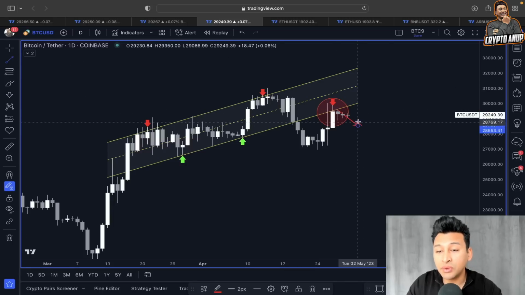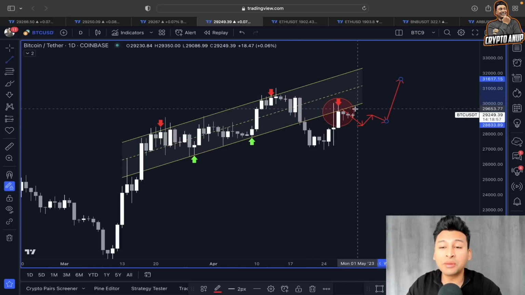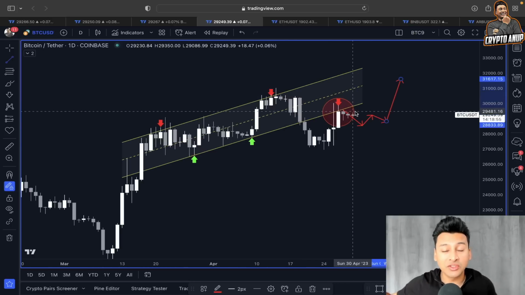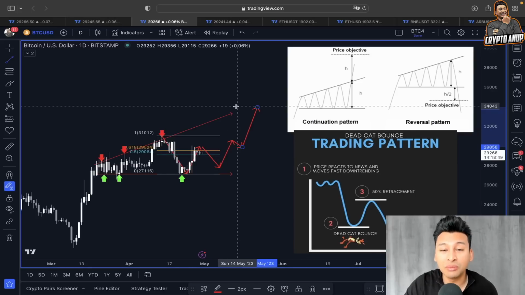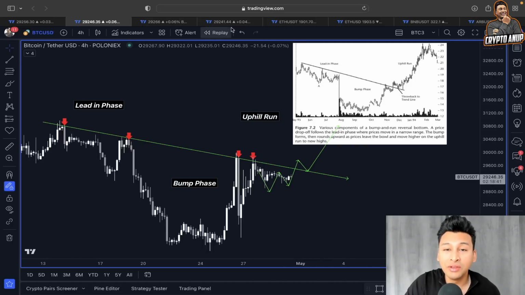I mean some range bound, right, here in this manner before breaking to the upside. So let's hope that the price of Bitcoin in the medium short term breaks out of this 29,500, 29,600 at any cost, because breaking that will clearly trigger another bullish continuation here, following the bullish right angle broadening wedge continuation pattern and even the bump and run reversal pattern.